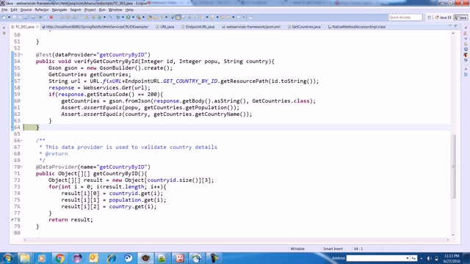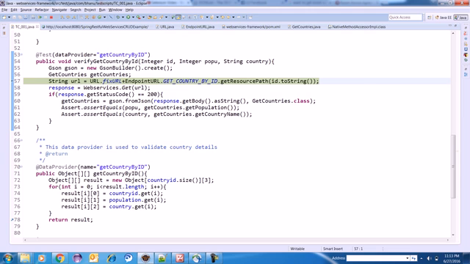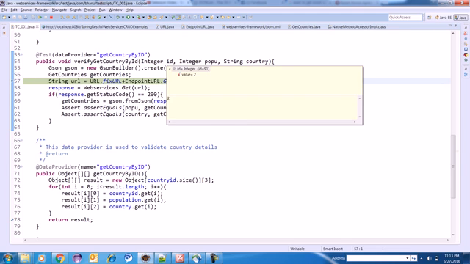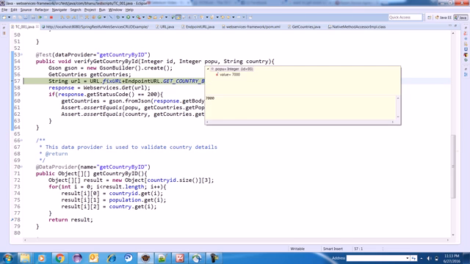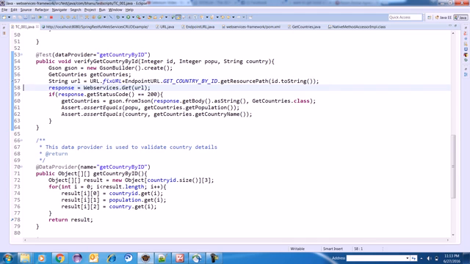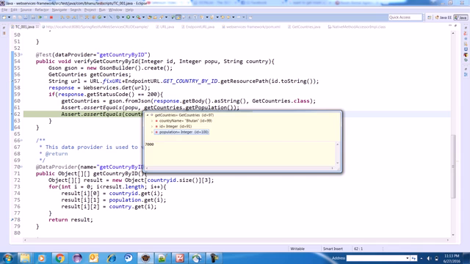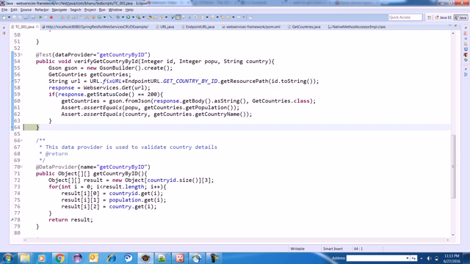Now I'll do F6. Again, whenever you get this class, just do F8, it will come here. Again, what is the id? Id 2, population is equal to 7,000, country is equal to Bhutan. Do F6. What is coming in response? Get population is 7,000, id is equal to 2, country name is equal to Bhutan. This will also get passed.